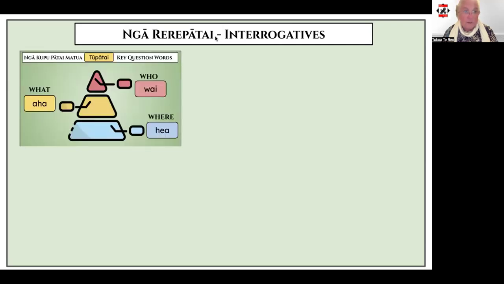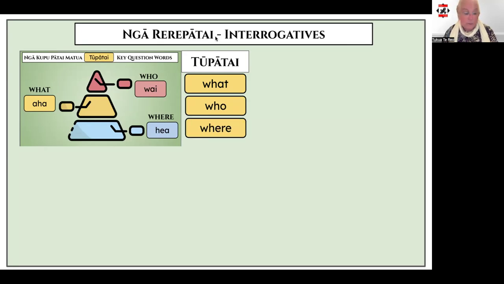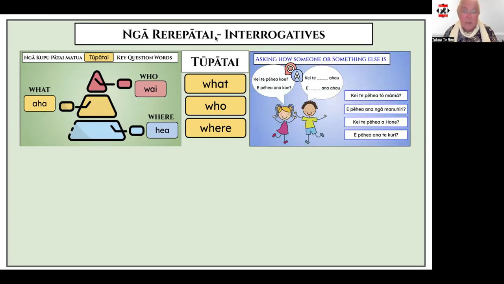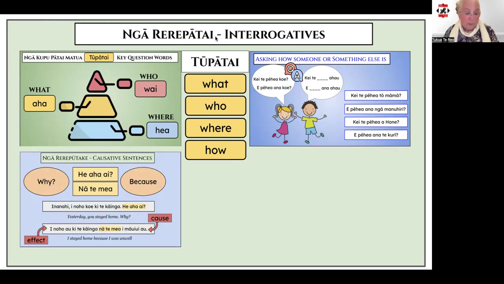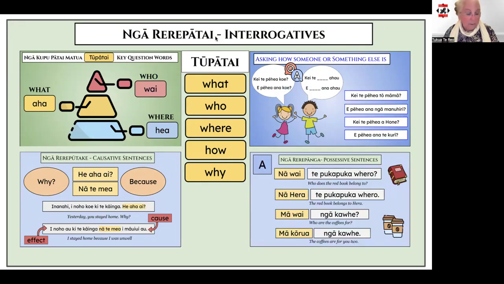In the first video about Rerepātai, I introduced you to these three tūpātai or question words: aha, what; wai, who; and hea, which is where. And then in the video about Rere Āhua, we encountered the kupu pēhea, which we would use when we want to ask the question about how. In the video about Rere Pūtake, we went over to ask why. And in the video about Rere Pānga, we learned to use nā wai nō wai to ask whose is, and mā wai mō wai to ask who for or for whom.